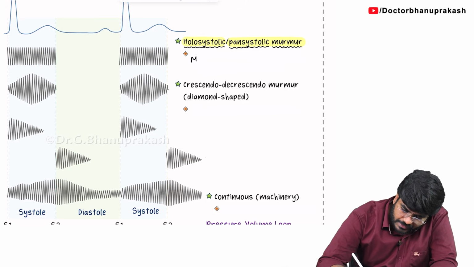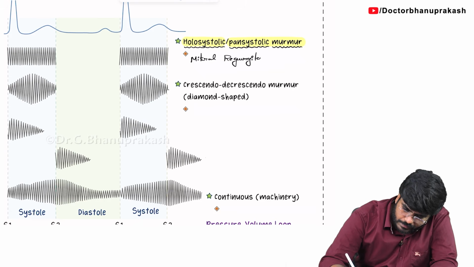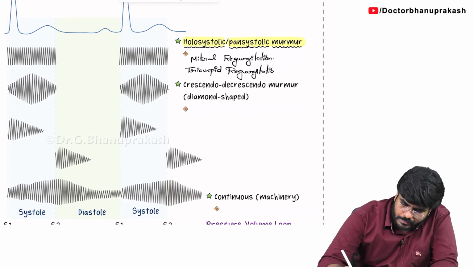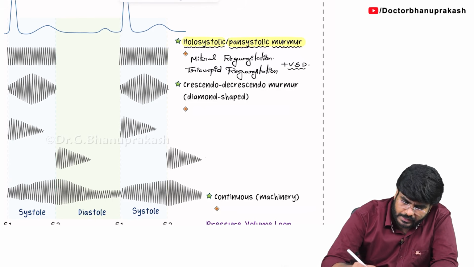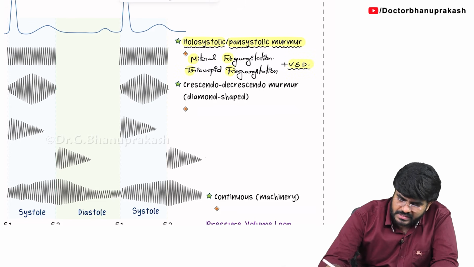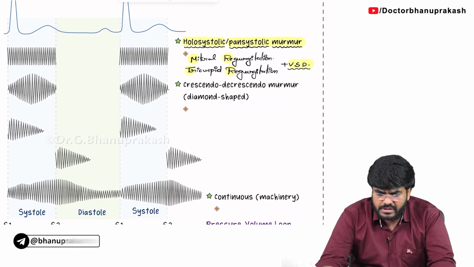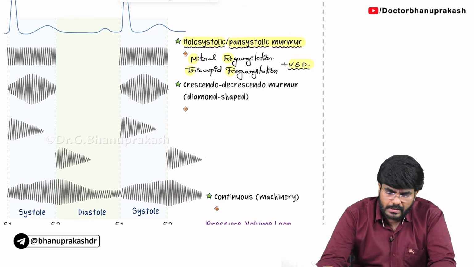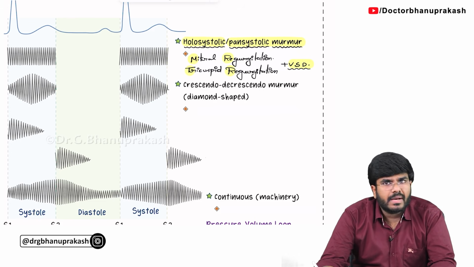They are MR, mitral regurgitation, TR, tricuspid regurgitation, and VSD, ventricular septal defect. Just remember MR, TR, VSD, in short form.